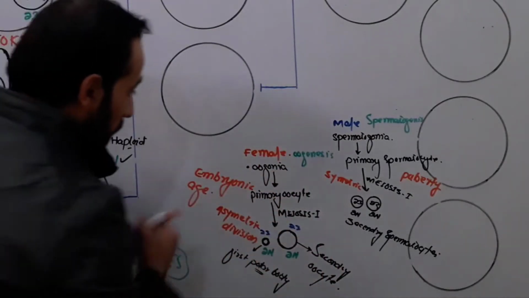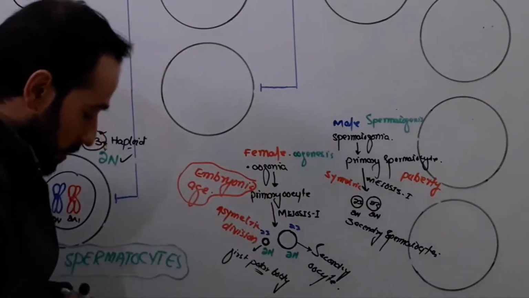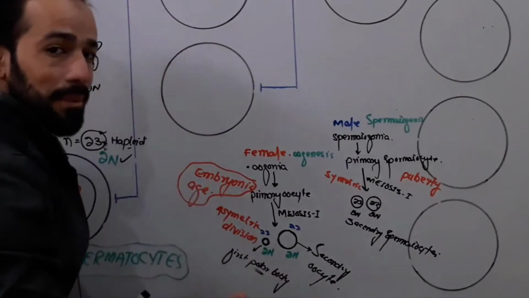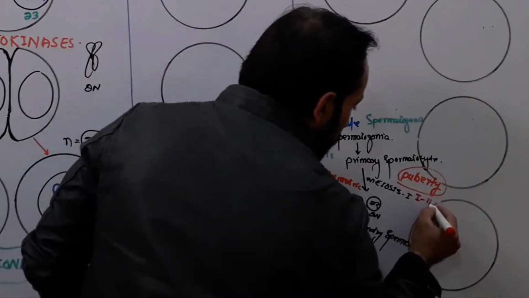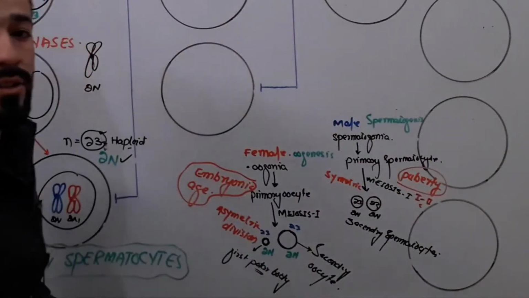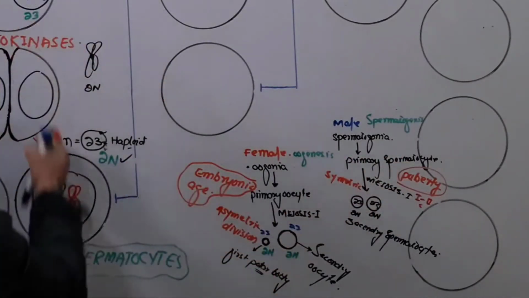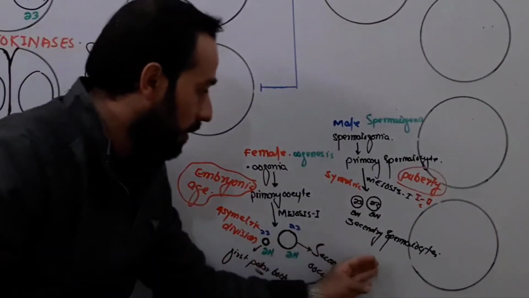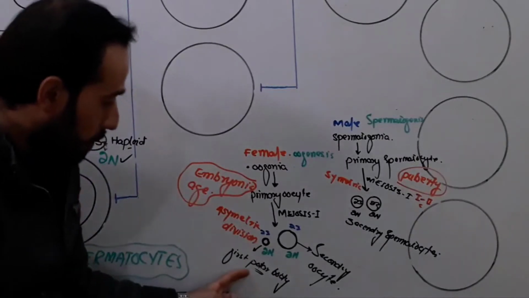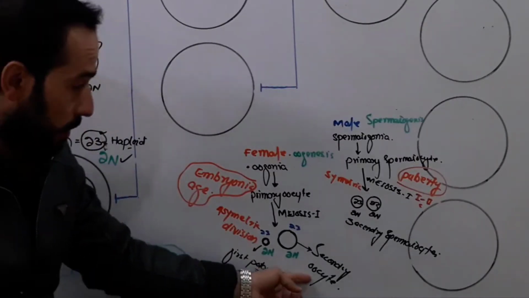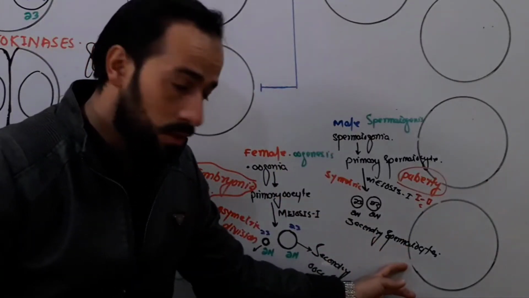In case of female, the meiosis first completes in the embryonic age, and meiosis second, when does it complete? We will see later. And in case of male, meiosis first and meiosis second both occur at the age of puberty. Done. So these were some differences up to here that we have discussed in case of female and male. In case of female, at the end of meiosis first, one polar body is formed and a secondary oocyte is formed, and in case of male, both of them are called secondary spermatocytes.